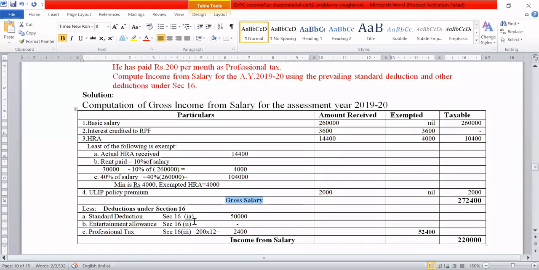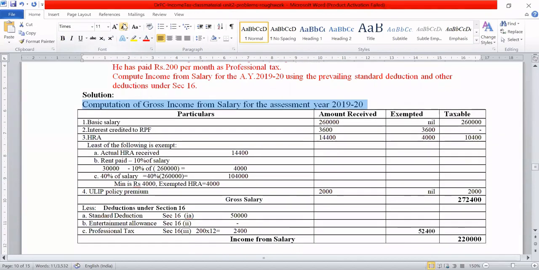This entertainment allowance comes into picture only when the employee is a government employee. Otherwise, this won't come. Supposing you have received an entertainment allowance here, it will come in the gross salary. Getting this, all of you? Yes, sir.